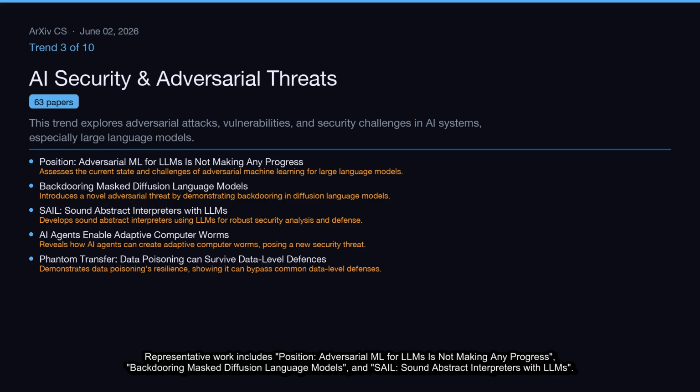Representative work includes Position: Adversarial ML for LLMs is not making any progress, backdooring mass diffusion language models, and SAIL, sound abstract interpreters with LLMs.